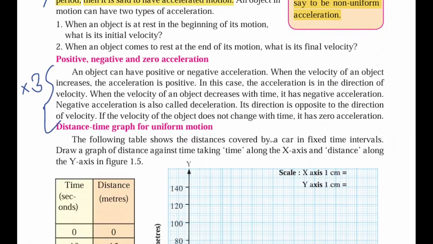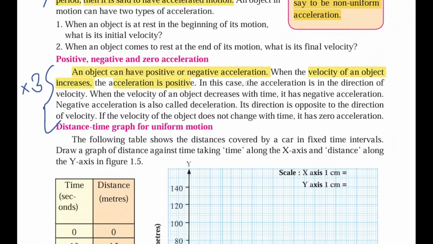Now, positive, negative, and zero acceleration. This is a very important paragraph. It is a very small paragraph, but it has a lot of meaning to understand. First, understanding what we mean by positive acceleration. An object can have positive and negative acceleration both. When the velocity of an object increases, the acceleration is positive.